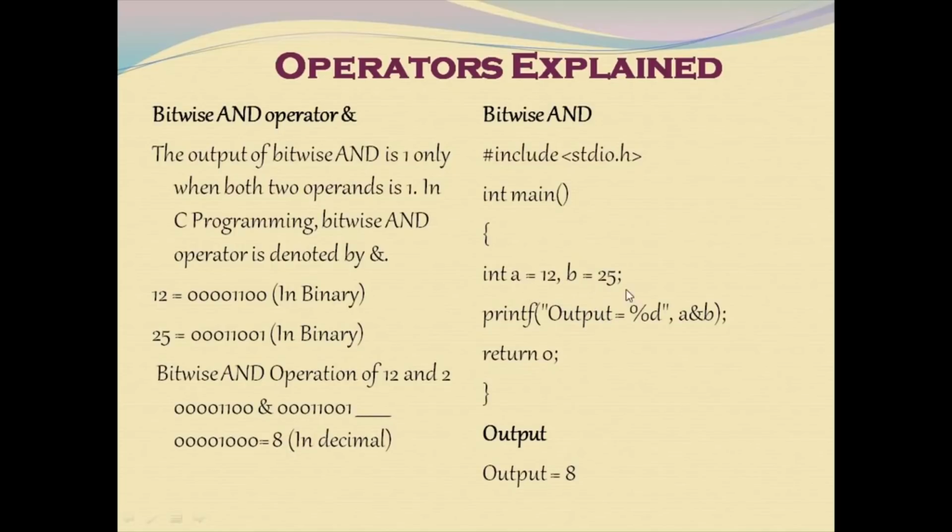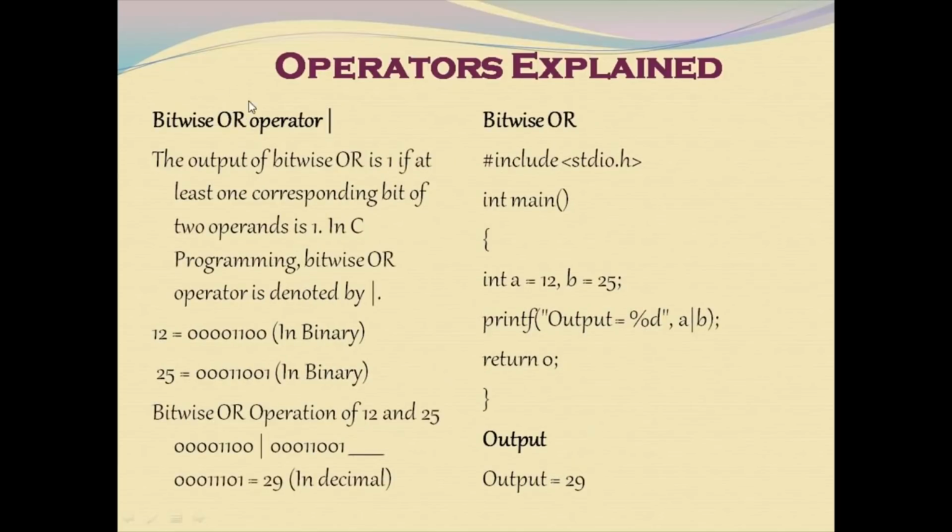Two variables are declared and initialized. Bitwise AND operation is performed, and the decimal output is printed on the screen. That is 8. Next, moving on to the bitwise OR operator. The output of the bitwise OR operator is 1 if at least one corresponding bit of the two operands is 1. In C programming, the bitwise OR operator is denoted by a single pipe.